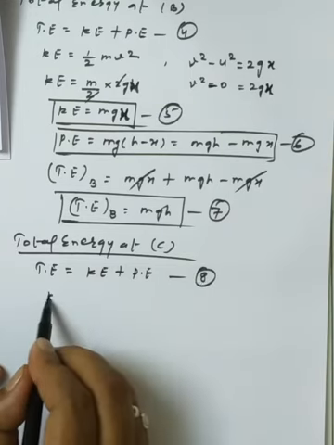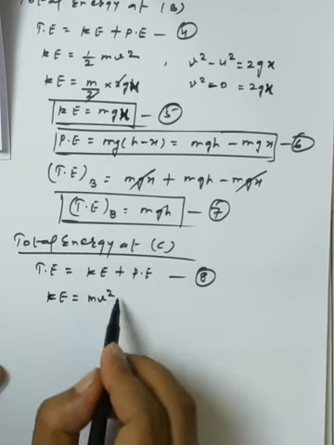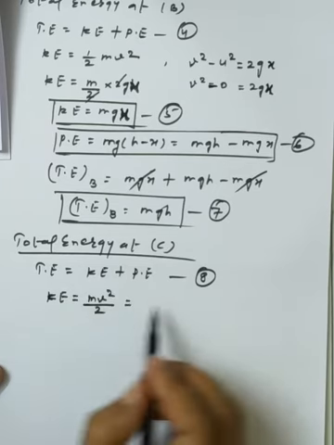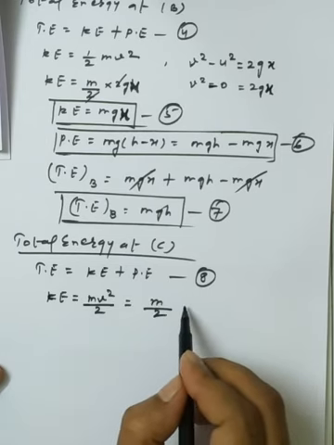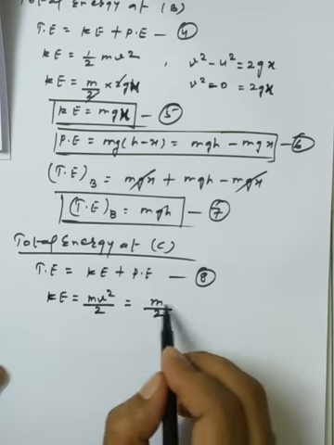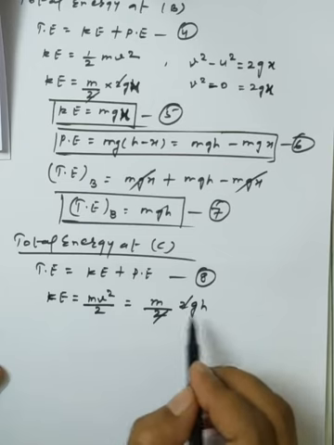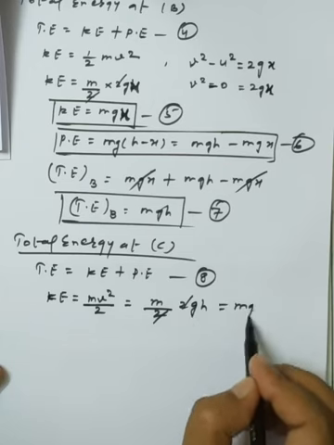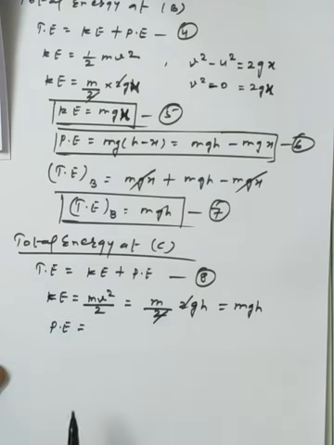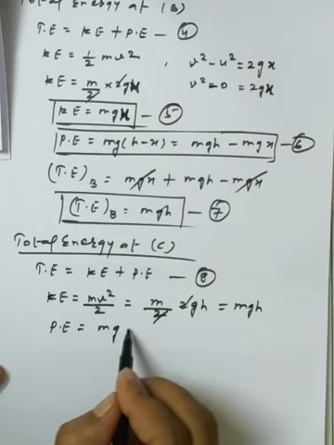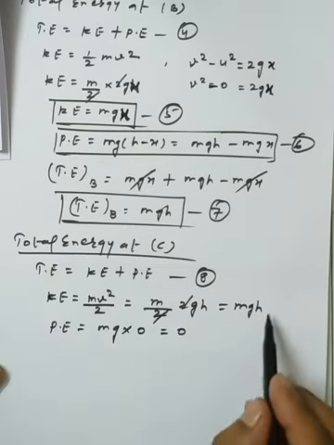Now as I am making the assessment of the kinetic energy, I have to use the concept of half mv square. And v square, in the form m by 2, v square minus u square is equal to 2gs. So in place of v square I can easily write 2gh. So the kinetic energy will be available in the part of mgh we have. Now if I talk about the potential energy, I use mgh, and h has its value 0, so the potential energy will be 0 at the surface.